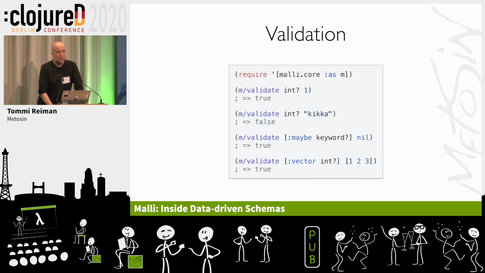And to get something useful out of this, you have to have some applications. First application, validation. You validate a schema or a Schema AST and give a value, and it says true or false. This is really simple.